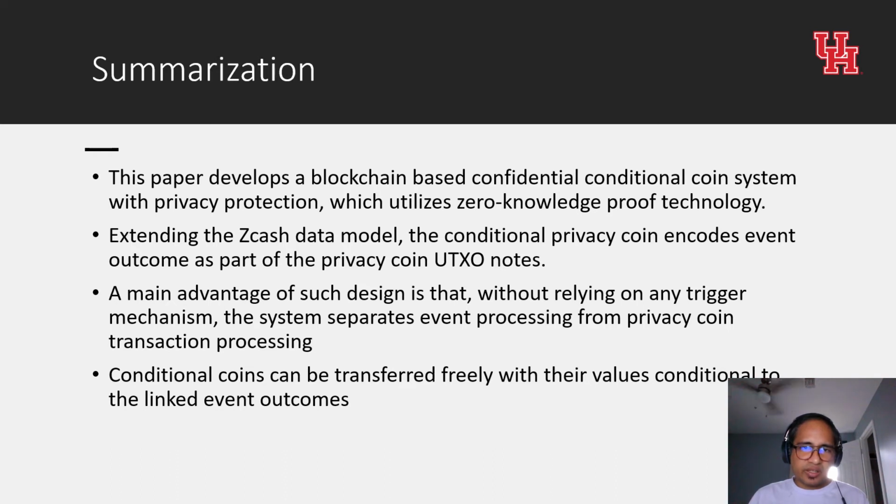A main advantage of such a design is that, without relying on any triggering mechanism, the system separates event processing from the transaction processing of the additional privacy UTXOs. The event-based UTXOs can be transferred freely with their values conditional to linked event outcomes. Event privacy is protected with a shielded transaction protocol design using zero-knowledge proof. The design protocols are implemented and tested using XJSNark.